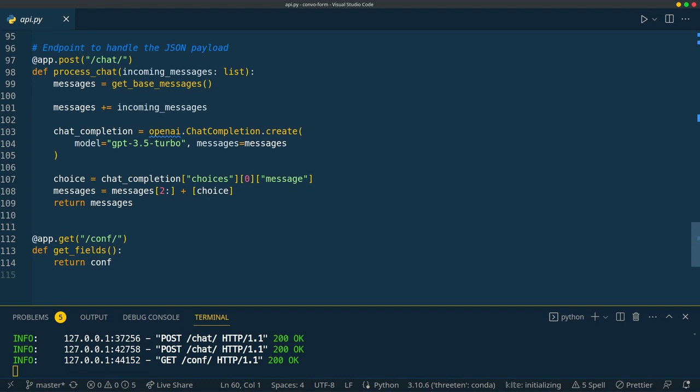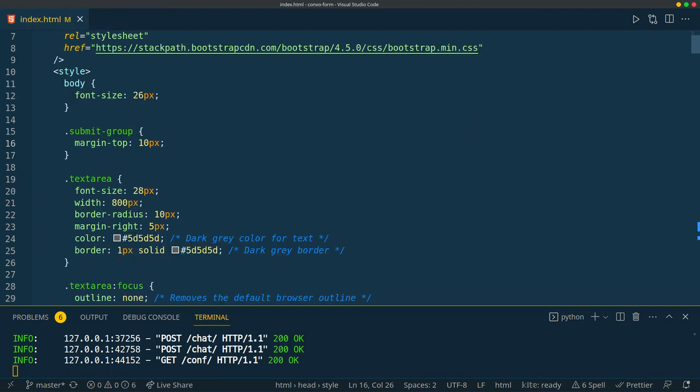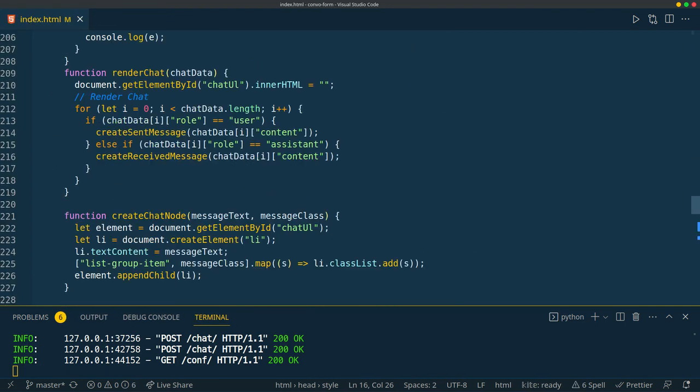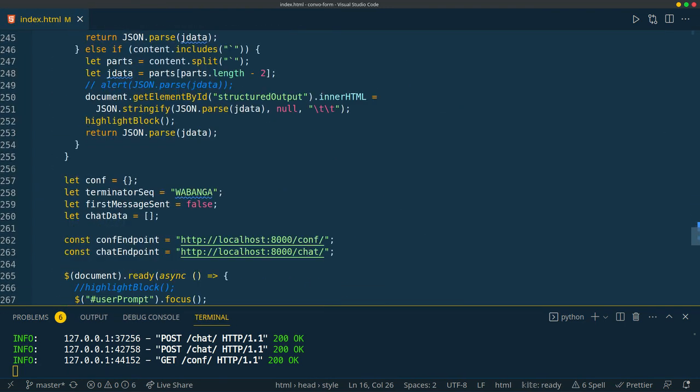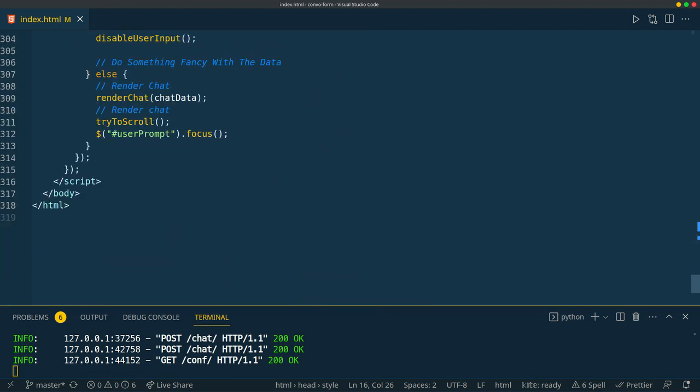The API simply will receive a list of messages, process them, return the completion. We're going to want to make sure that we don't return to the user the system configuration or the system prompt that parameterizes the whole flow. On the JavaScript side, what we have to do is just send a post request to this chat endpoint every time the user sends a new message.